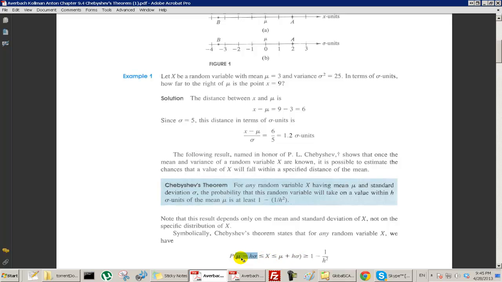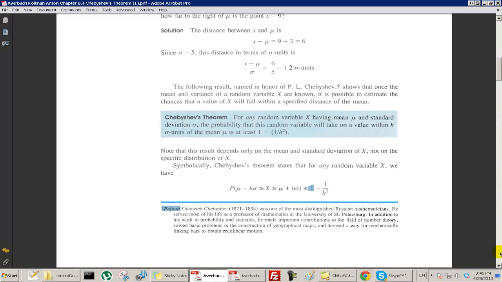But whatever, the probability that x is in this range will be greater than or equal to this. Okay, so this is the statement of Chebyshev's theorem. And Chebyshev was Russian, and this is a very powerful theorem because it doesn't depend on x. It doesn't depend on what random variable we're talking about.